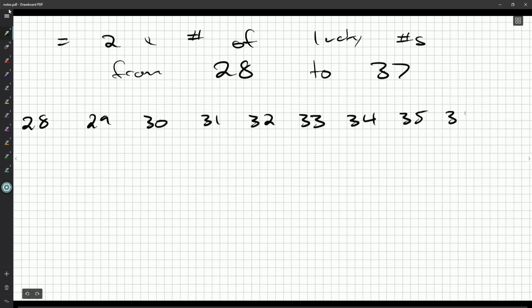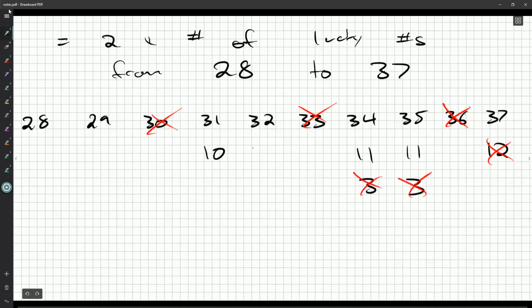Now I just want the lucky numbers, so we can automatically ignore multiples of 3. These two would go to 12, which is a multiple of 3, so let's ignore that. These ones would go to 11, that's fine. But 11 goes to 3, so they're out. These would go to 10. 10 goes to 3, so they're out.